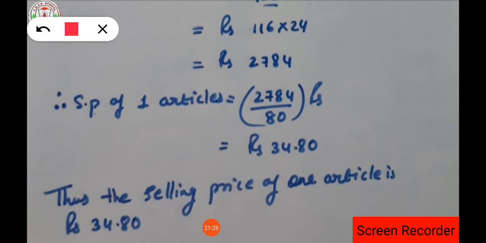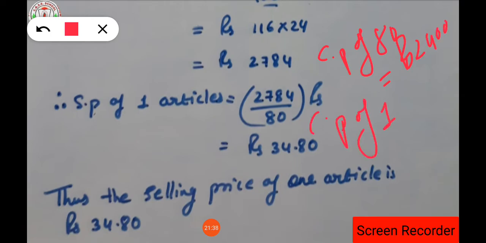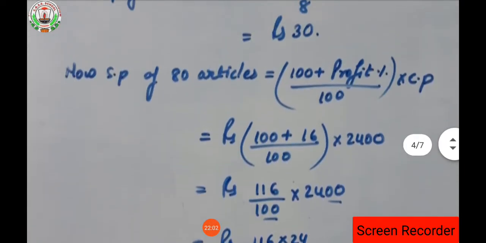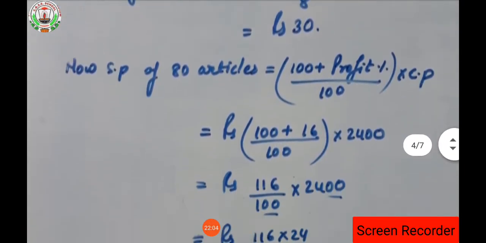So 2784. What is the cost price of 80 articles? It is given as rupees 2400, isn't it? So the cost price of one article will be 2400 divided by 80. The 0 and 0 will get cancelled, and then we divide. Here it will be 240 goes in the table of 2, 120, then again 2 times 120. So what is the cost? We had already found it: 30 rupees for one article.